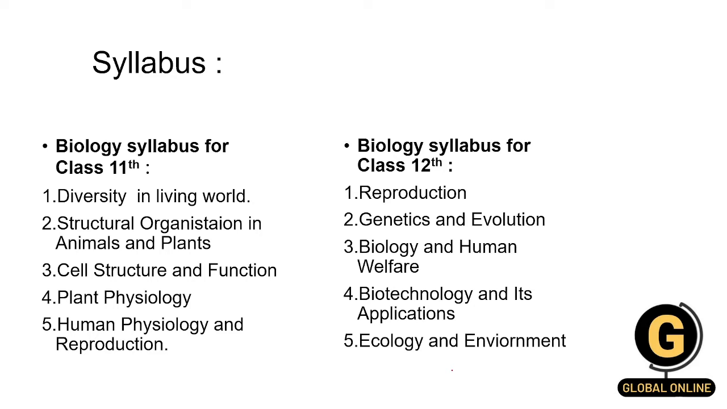The syllabus for NEET is a combination of 11th and 12th standard. So the 11th standard biology syllabus is diversity in living world, structural organization in animals and plants, cell structure and function, plant physiology, human physiology and reproduction. Whereas the syllabus for 12th standard is reproduction, genetics and evolution, biology and human welfare, biotechnology and its applications, and ecology and environment. All of this covers 9 units. Total 9 units are covered in the NEET syllabus.